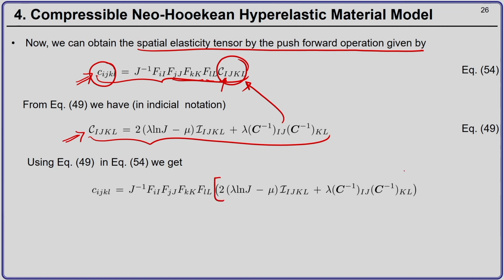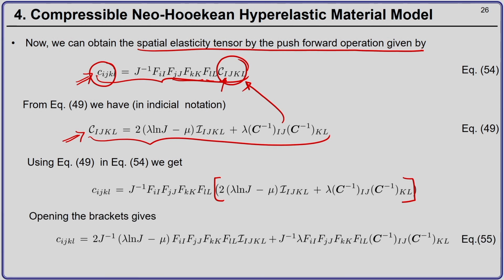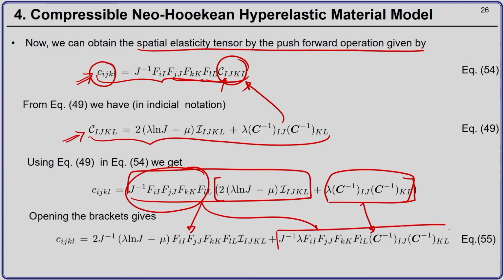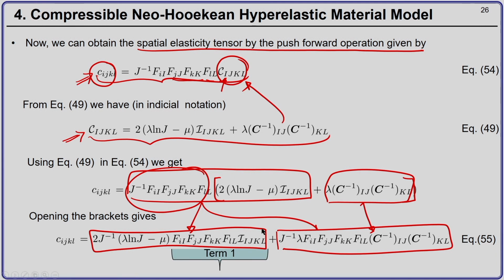So, that is what I do. I will substitute equation 49 in equation 54 and then I will just have to simplify. If I just open up the brackets, this is the first term, and then this term into this term over here gives me the second term. So, I have two terms which I have to simplify. This is term 1 and this is term 2.